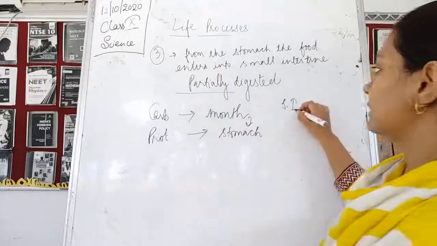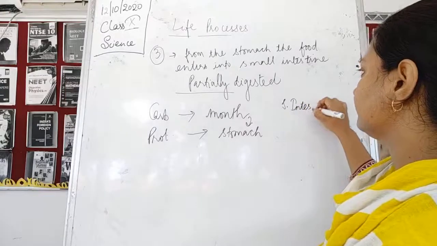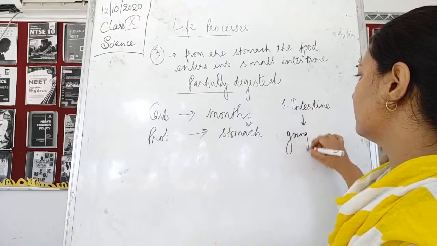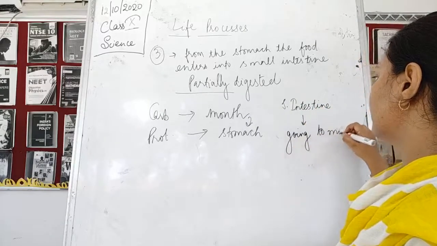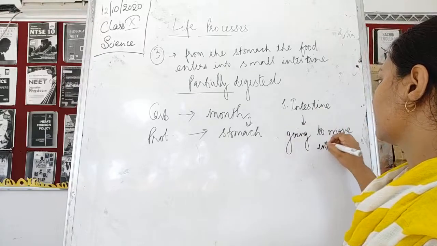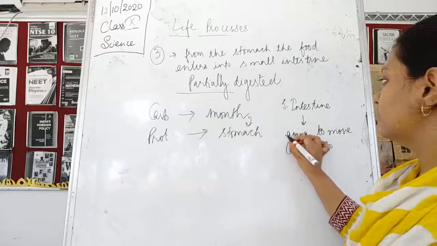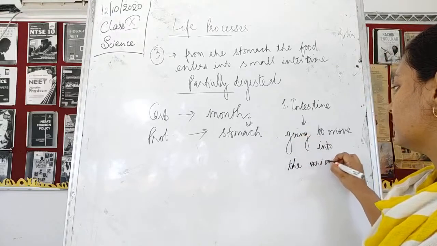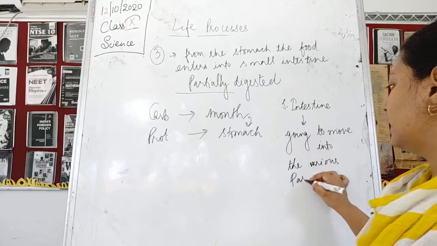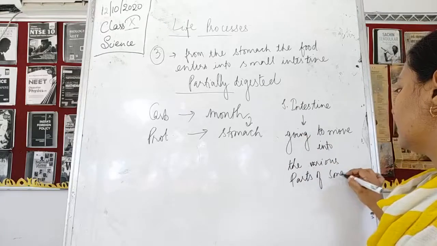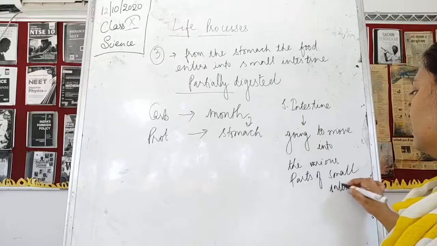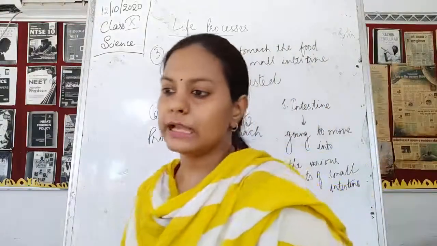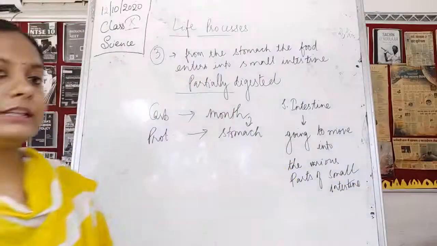So if it is moving into the small intestine, it is going to move into various parts of the small intestine. Now children, in the various parts of small intestine, we have different secretions which are coming.